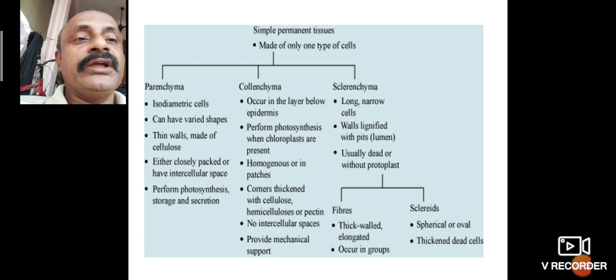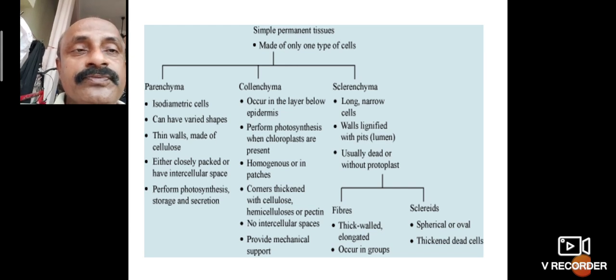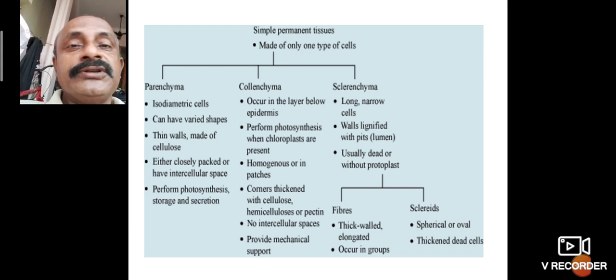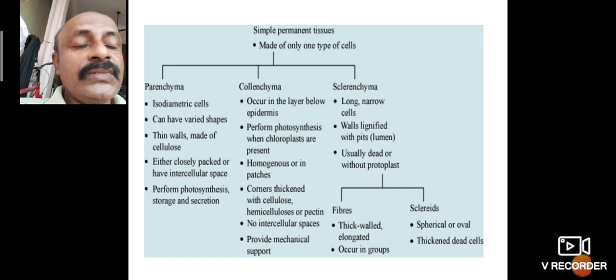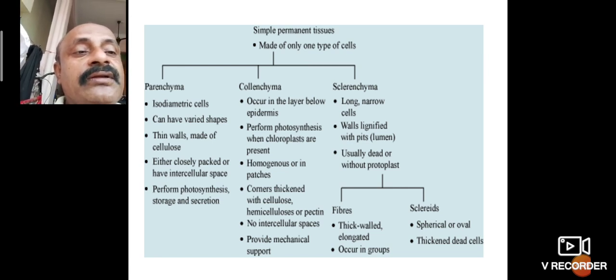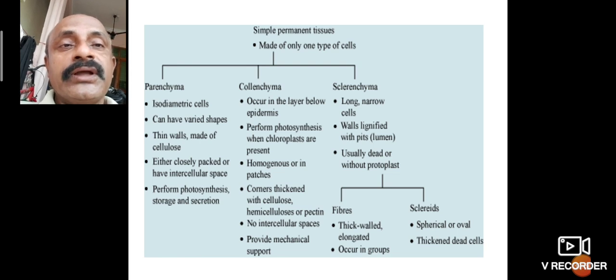Then sclerenchyma has long, narrow cells with longitudinally thickened walls and pits, and they are usually dead, without protoplast. The protoplast is absent in sclerenchyma. The cells are dead. It has fibers and sclereids. The fibers are thick-walled, elongated cells that occur in groups. The sclereids are spherical or oval, thickened cells.